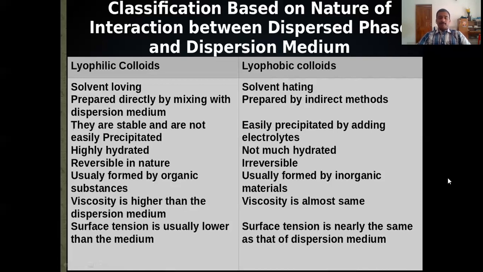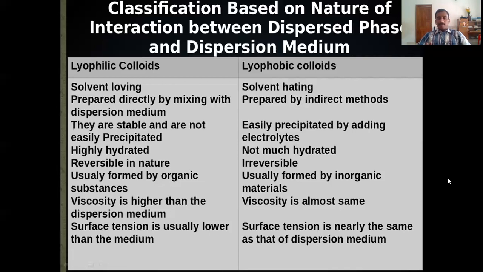But direct methods cannot be applied in the preparation of lyophobic colloids. For the preparation, there are only indirect methods. Lyophilic colloids are stable due to strong interactions between the dispersed phase and dispersion medium. They are stable and not easily precipitated.